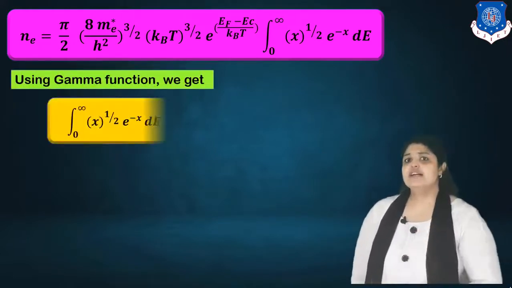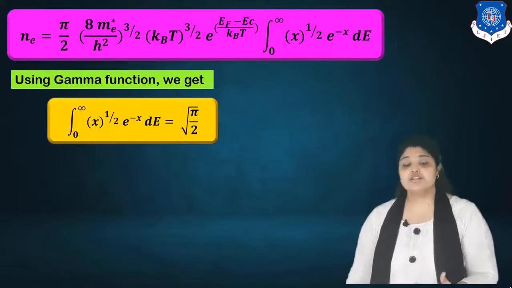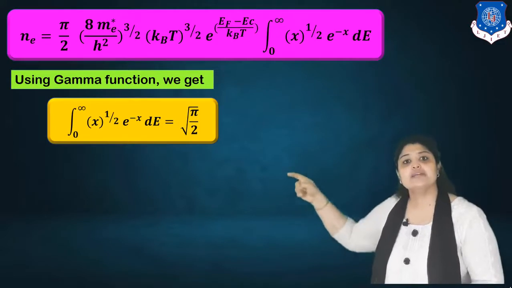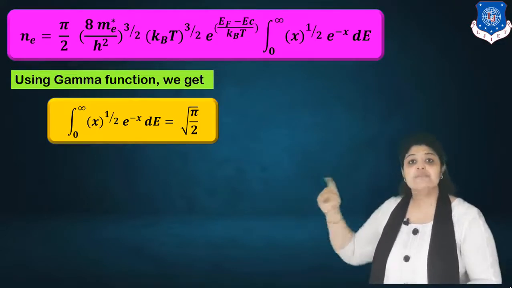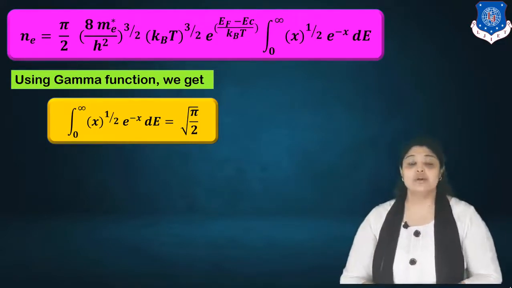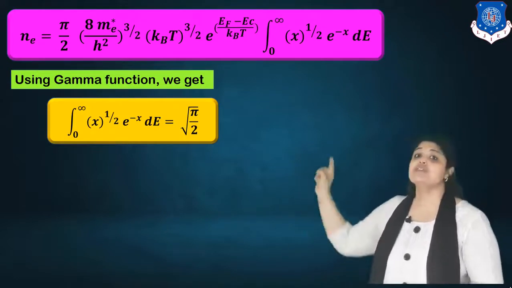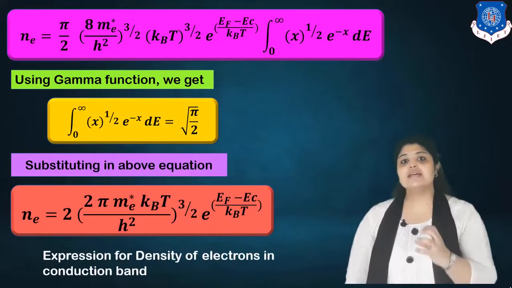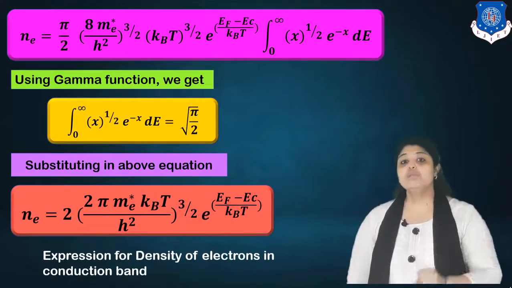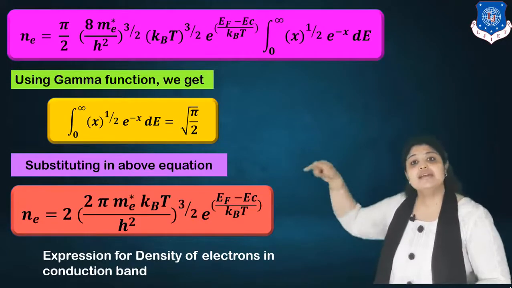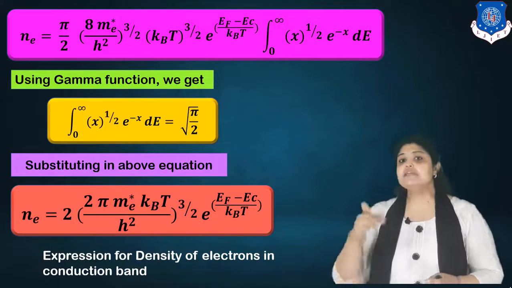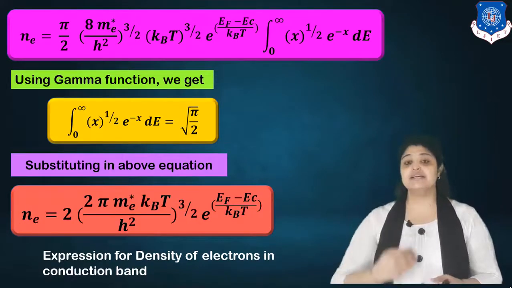Now this particular integration, using the gamma function, we can say that the value of integration 0 to infinity x raised to half e raised to minus x dE is equal to root pi by 2. And substituting this equation in the above, we get the value as Ne is equal to 2 pi me star kBT upon h square raised to 3 by 2 into the term e raised to Ef minus EC upon kBT as it is. I have just simplified and written a direct step.